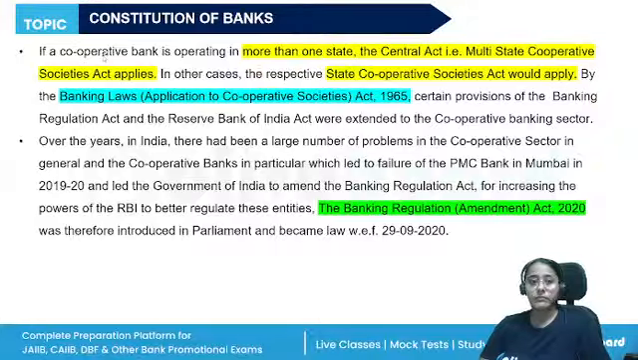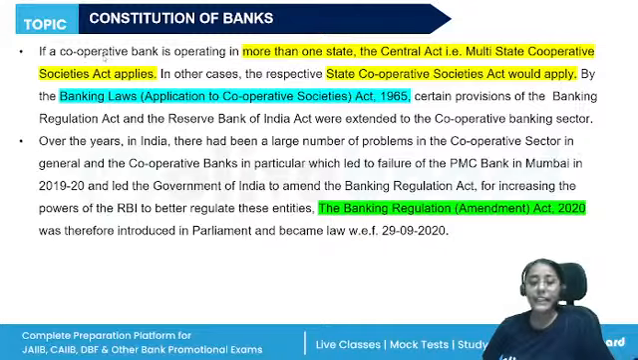Like we said, if the cooperative bank is operating in more than one state, then the Central Act, which is the Multi-State Cooperative Societies Act, is going to apply. And if it is working in just one state, so the State Cooperative Societies Act would apply.